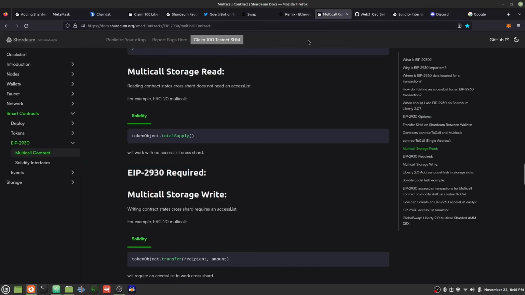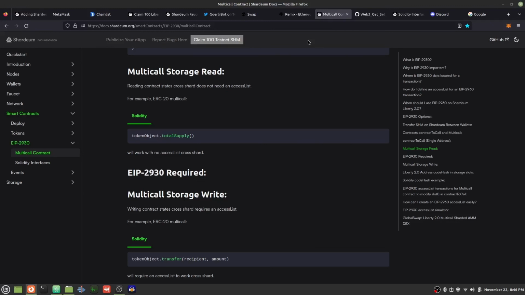To give another example of when you would need the access list, let's think of it in terms of tokens. Let's say we have an ERC20 token. With total supply, it's just a view function. We're just trying to see how many tokens exist. So we're not changing the state of that contract. We don't need to pay gas or change storage slots.